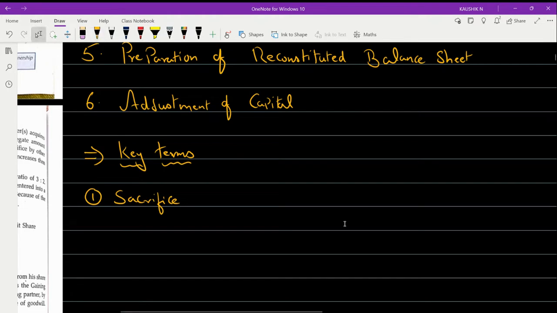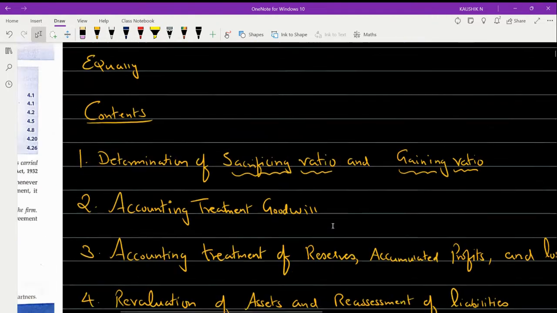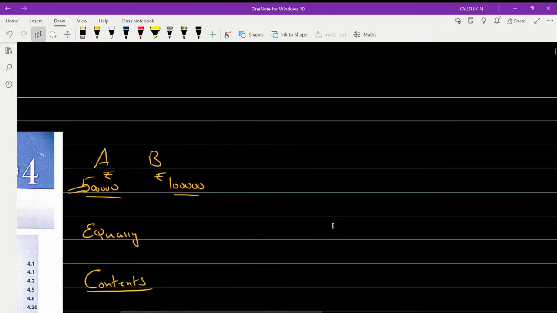Now once again, let me make you understand what sacrifice is. Imagine that A and B started doing the business on 1-4-2020. So this is the year they have started the business.